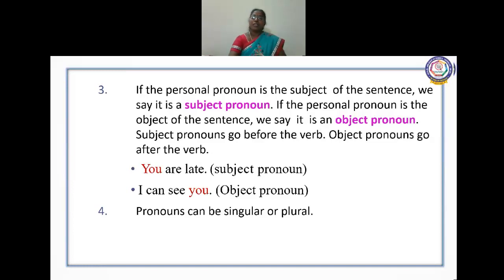For example, listen, you're late. In this, are is the linking verb, and before the linking verb you can see you. So you is a subject pronoun. In the second sentence, I can see you. See is the verb, and after the verb you can see the object pronoun you. So in the first sentence you act as a subject pronoun. In the second sentence you act as an object pronoun. You understood? Pronouns can be singular or plural.